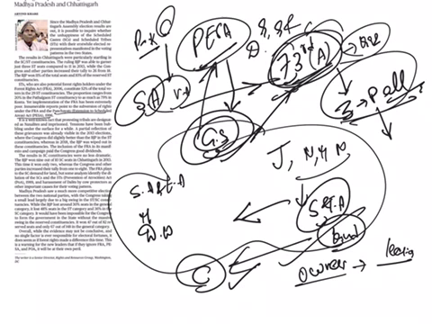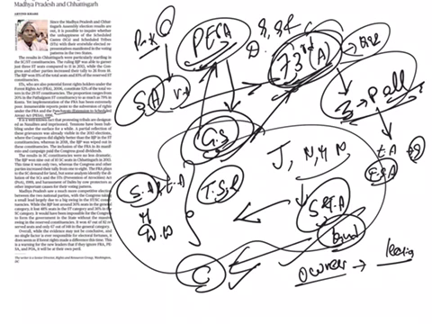But the laws do not automatically cover the scheduled areas. So to cover those areas, this PESA Act was enacted in 1996 to enable tribal self-rule in these scheduled areas. This act has extended the provisions of panchayats to tribal areas of 9 states that have 5th schedule areas. We have already seen what those areas are, the areas that were scheduled areas and tribal areas.